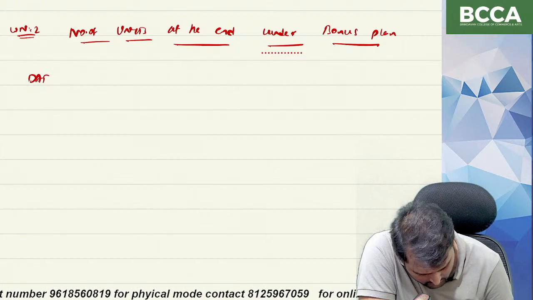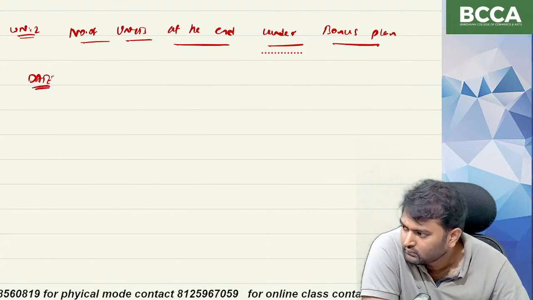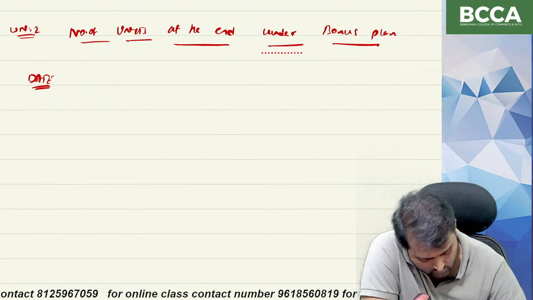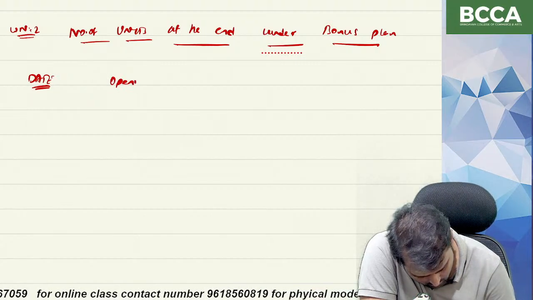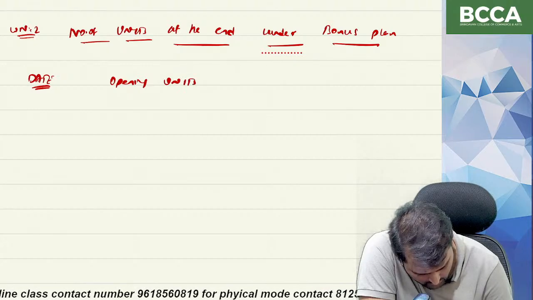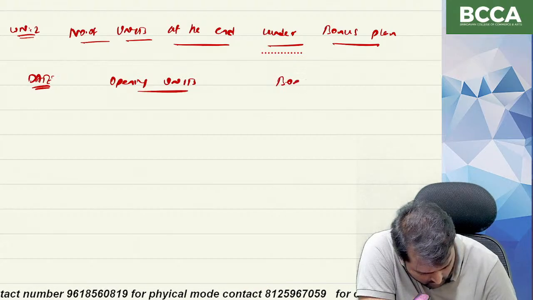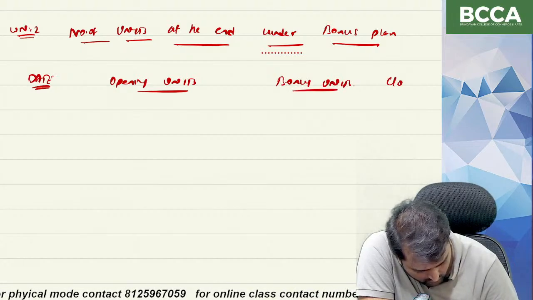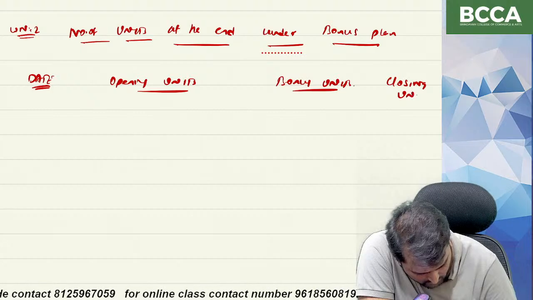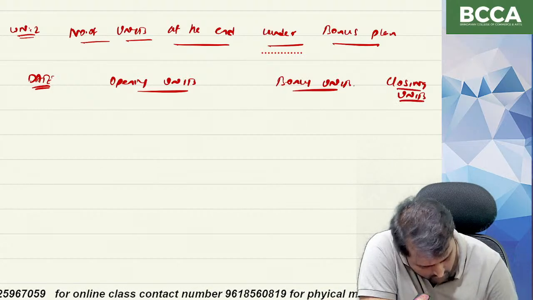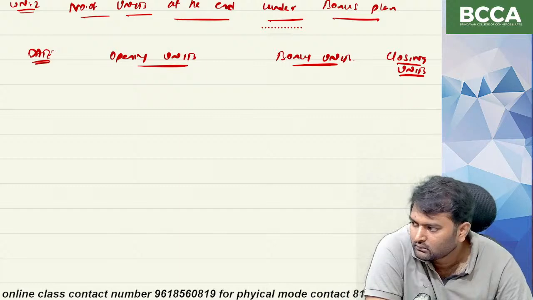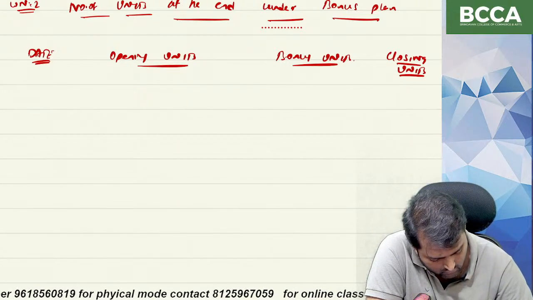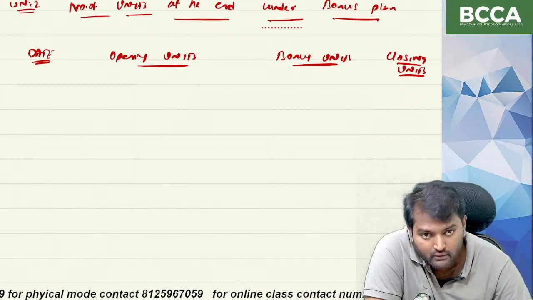Columns: date, opening units, bonus units, closing units.